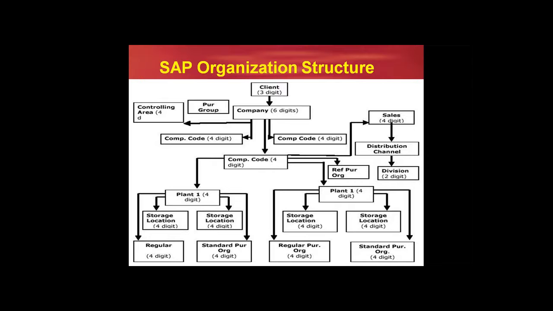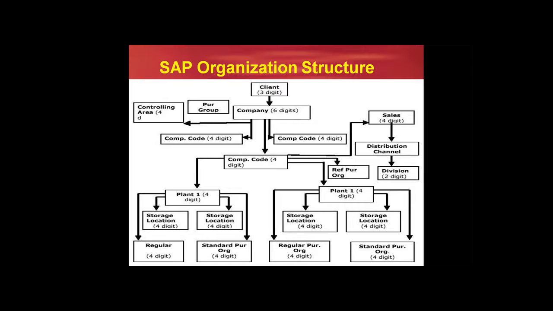Now, under the Tata Group, I am taking the Tata Steel business. Tata Steel Group has one plant in Jamshedpur, another plant in Mumbai, Pune, Hyderabad, Bangalore, Kolkata, etc. Under one company code, I can have n number of plants. There is no limit at all. But to create a plant, the maximum number of digits, alphabets, or alphanumeric characters allowed is 4.